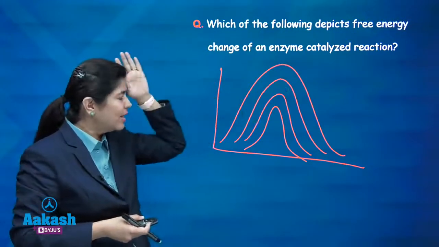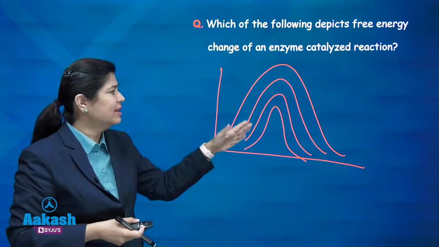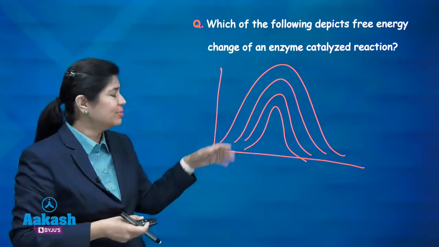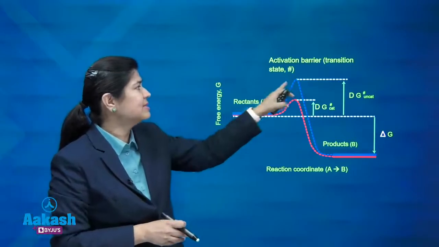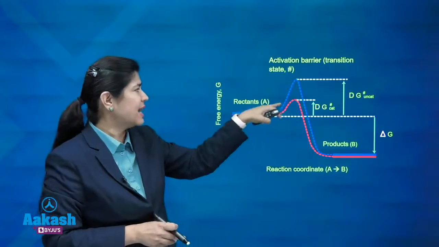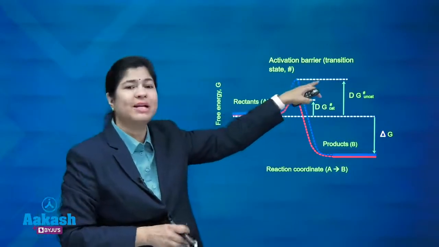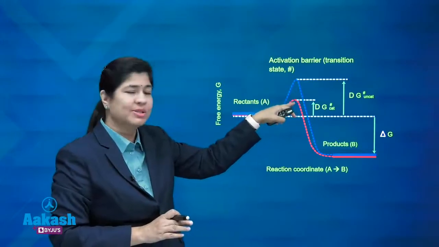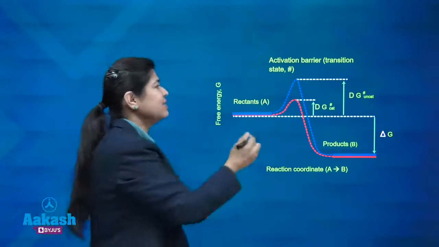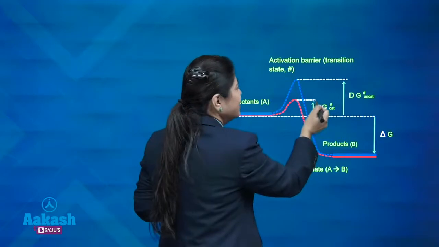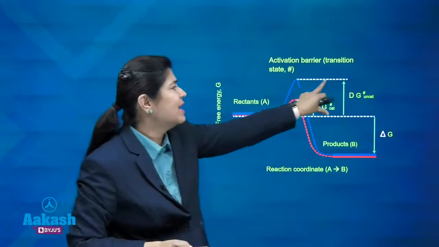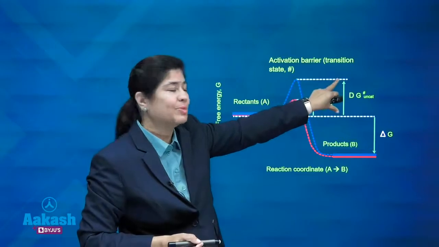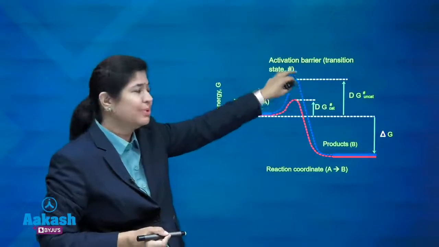Now I have no idea what kind of graph was given, but you can immediately come to a conclusion with this concept: this is an uncatalyzed reaction, this is a catalyzed reaction. That means here the enzyme has not been used, here the enzyme is used, and you can clearly see that the activation energy has come down. Activation energy for this enzyme catalyzed reaction is only this much and for uncatalyzed it is this much. That means the activation energy has been pulled down.